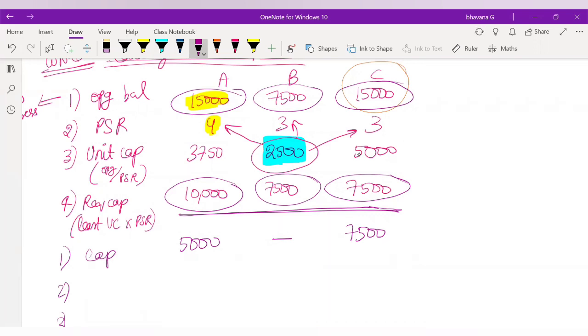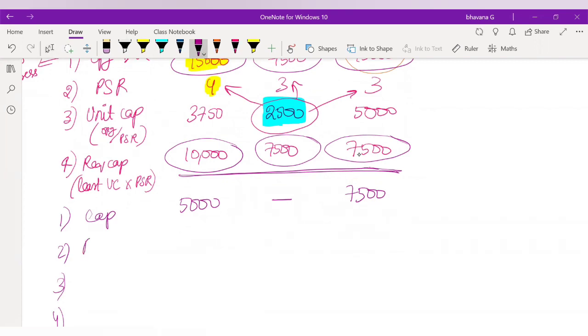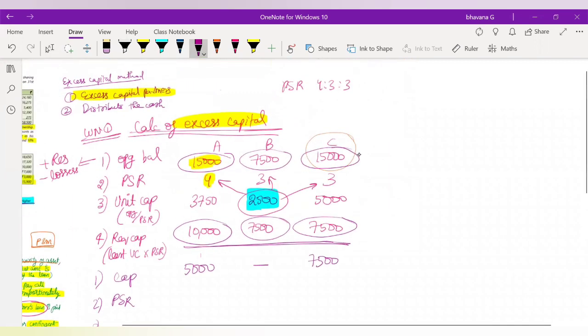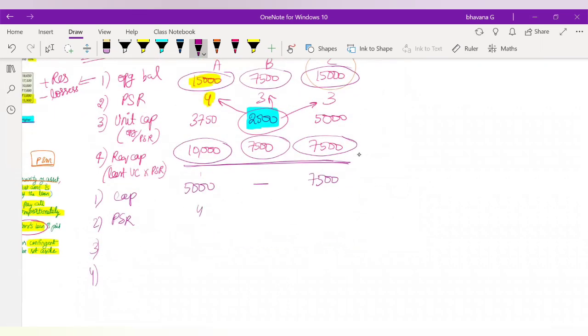Now you have to do the same 4 steps. Again, you will have to write your profit sharing ratio. For A, it will be 4, for C, it will be 3. Then you have to write your unit capital. Unit capital will be capital divided by profit sharing ratio. So it will be 5,000 divided by 4, which is 1,250. And then for C, it will be 7,500 by 3, which is 2,500.